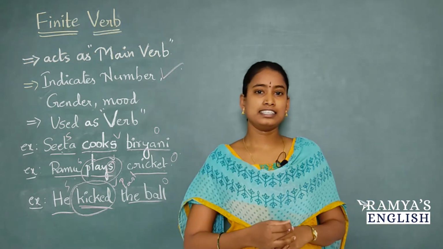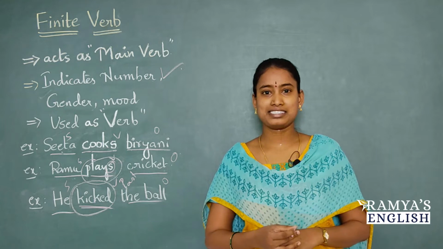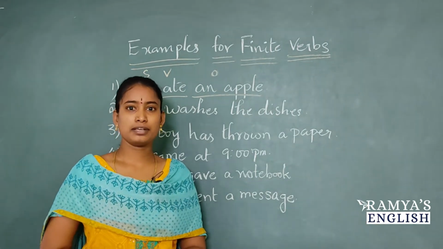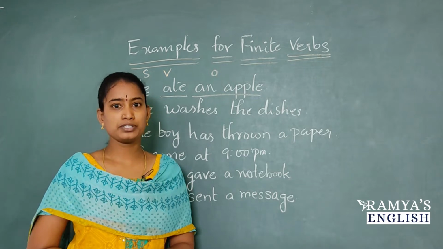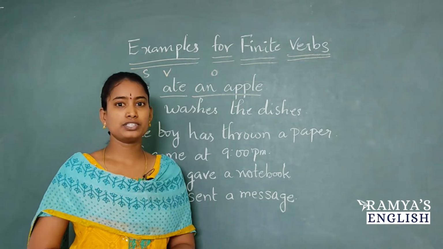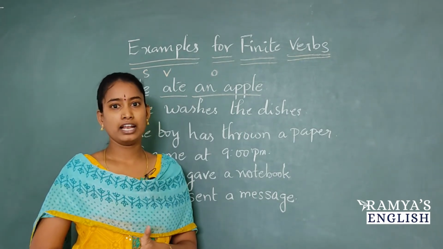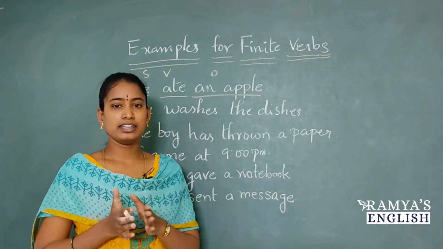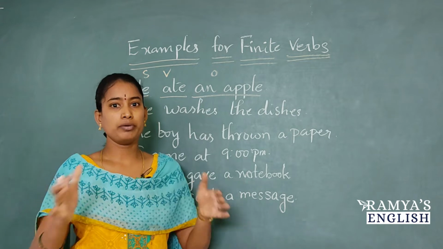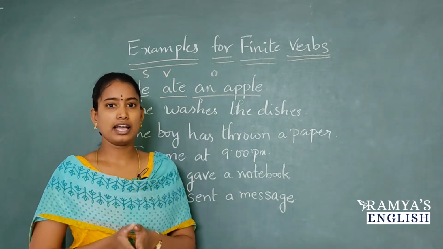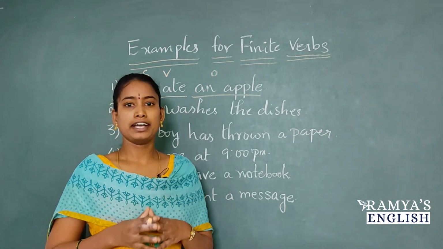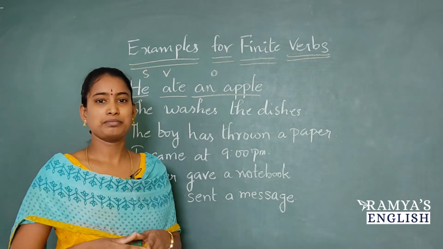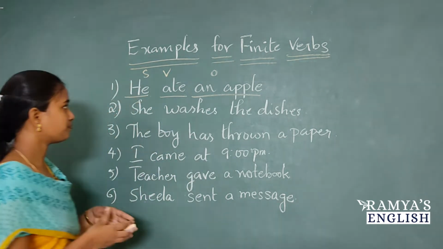Now for your clear understanding, let's see some more examples. So friends, always remember one point about finite verbs. These finite verbs answer the question who, when and how many. Who has done the action and when that action is done and how many people have done the action. So finite verbs answer all these questions. Now let's see some more examples about finite verbs.